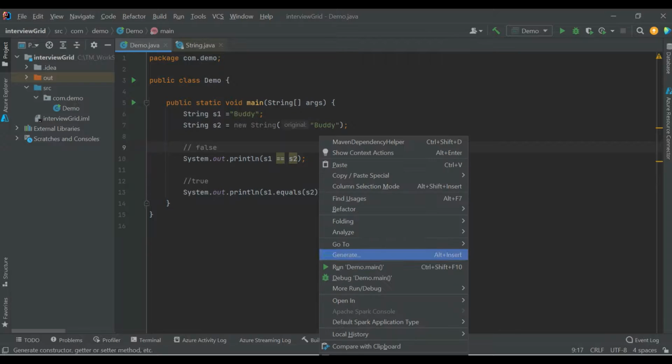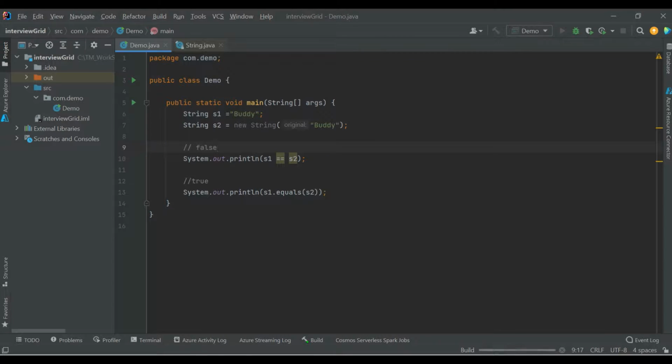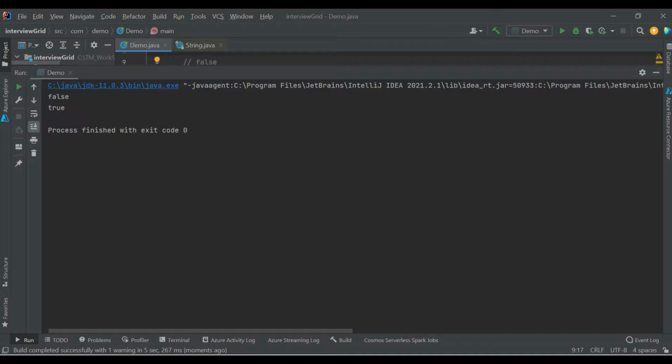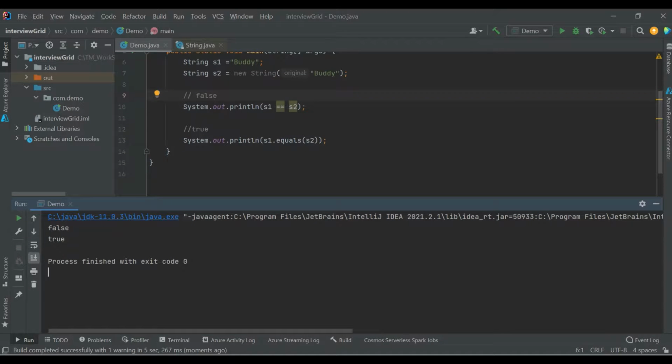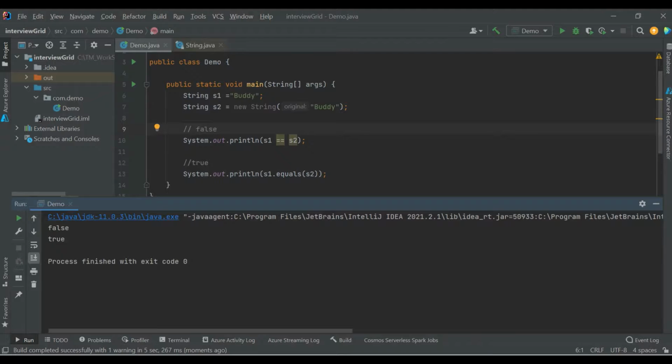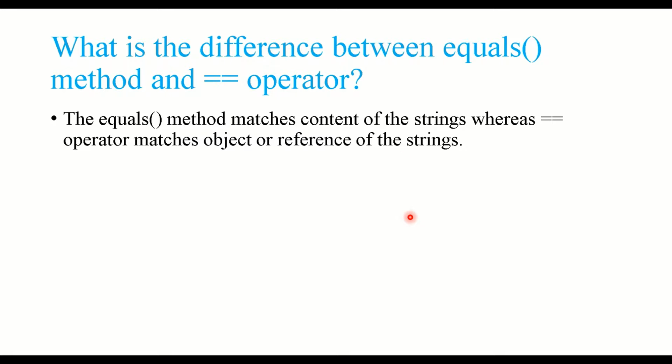So now let's run this. Let's see what is coming. Yeah, so if you see, false and true. For s1 double equal to s2, false, because both are referring to different objects. And for s1 dot equals s2, true, because yes, the contents of both s1 and s2 are equal. So yeah, I hope this is clear.